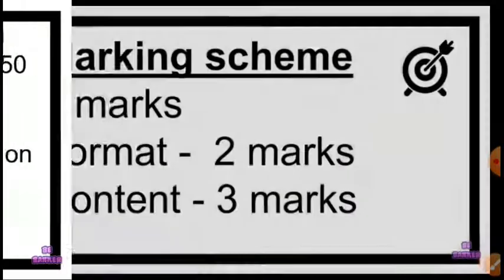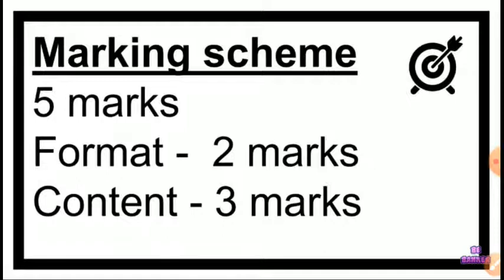Now we will discuss the marking scheme. If you are writing in a paper or any test, for format you will get 2 marks. And for content, means your expression, grammar, and spelling mistakes, you will get 3. So this is the marking scheme, 2 plus 3. In total it will come to 5 marks, because it is a short writing task.